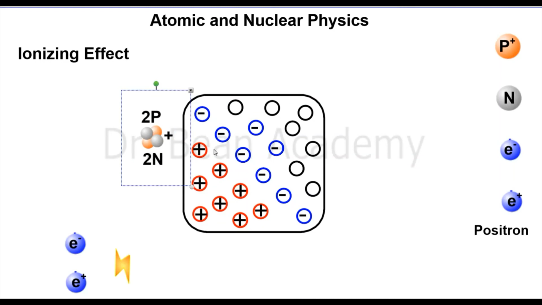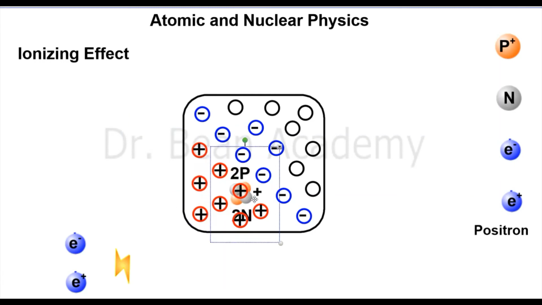So it means it interacts with the atoms of that material, and because of that interaction, of course, it will ionize those atoms. They will become positive and negative ions. You see, it will ionize a large number of atoms in that material, and of course I can understand that, because if it does that, it will lose its energy, so its penetrating power will be very less. Of course, when it loses all of its energy, how will it penetrate too deep into the material and come out of the other side?